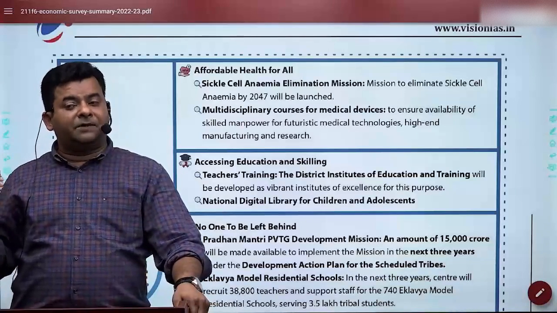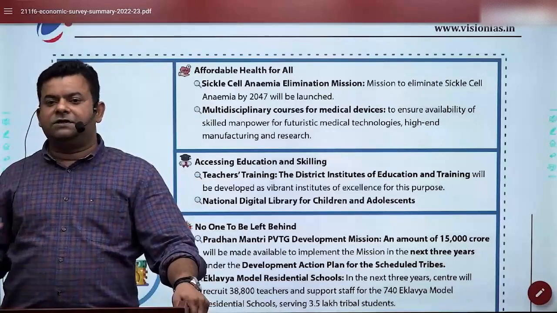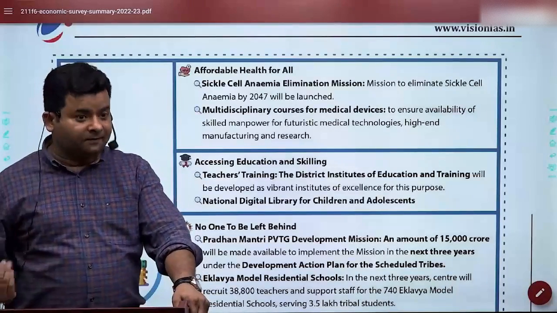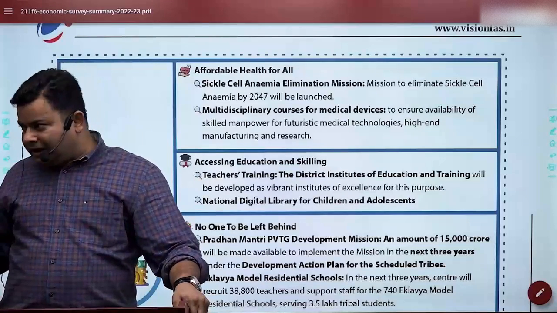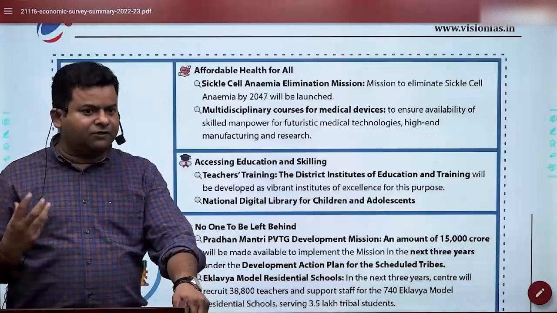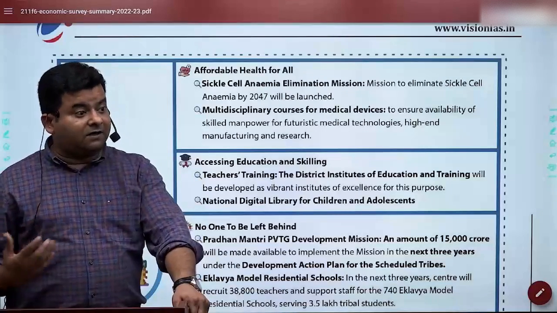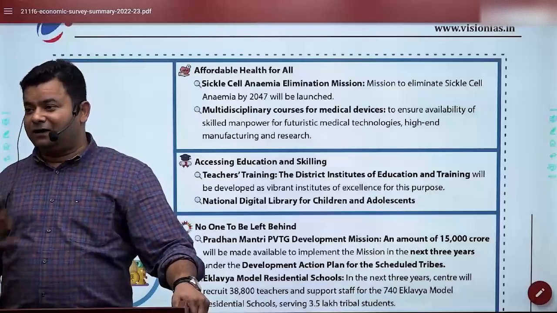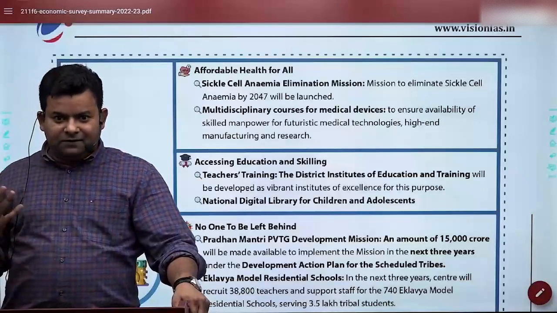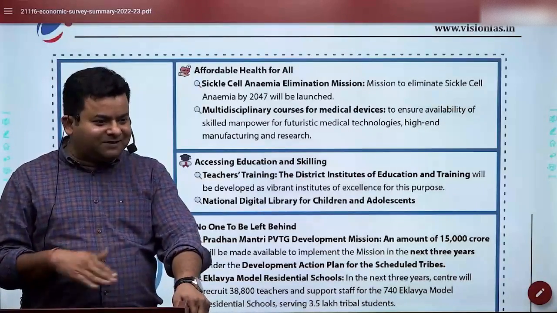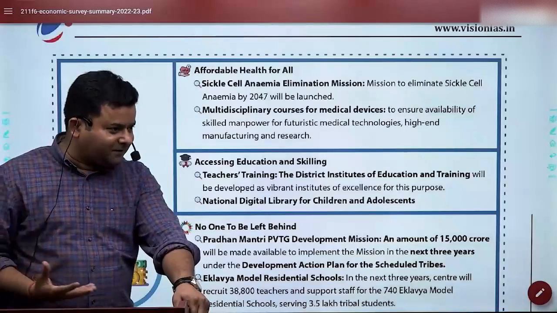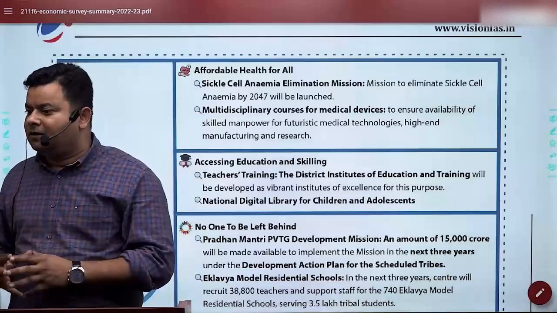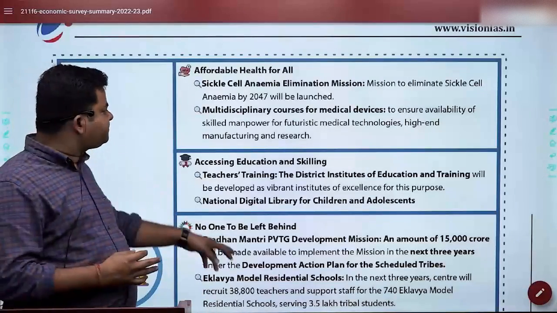That's why I personally believe this is your mains question, and I will be 0% surprised if it is an essay. Because I don't know how much you're understanding the gravity of the situation, but having this target that by 2047 anemia free, as of now, looks very difficult. And had they said less than 30%, less than 20%, I would have accepted. But completely anemia free, we need a complete overhaul of our digital health infrastructure.